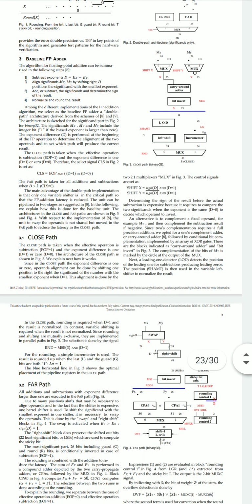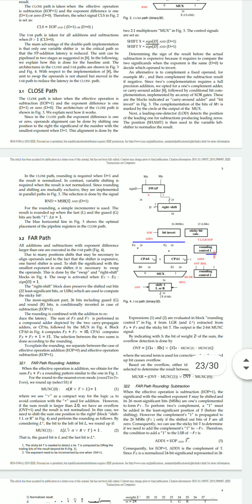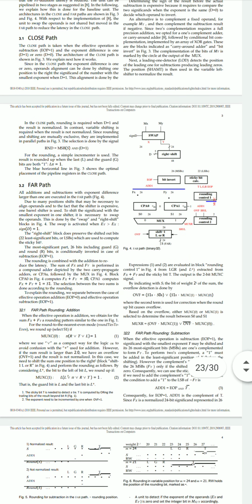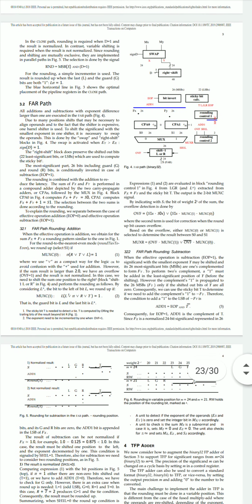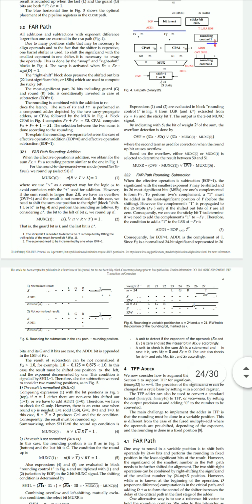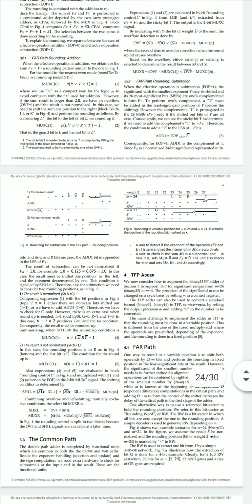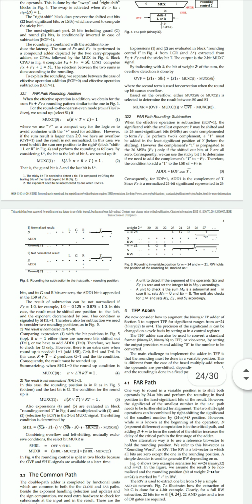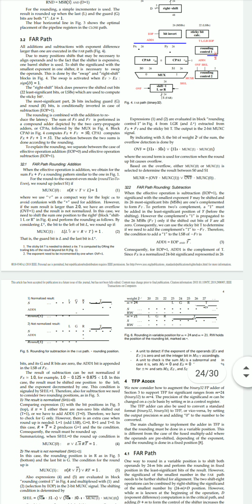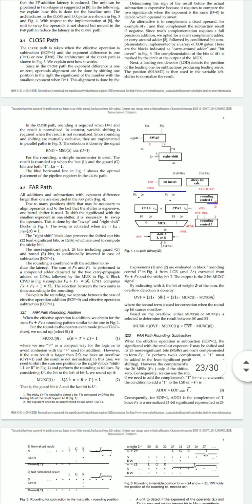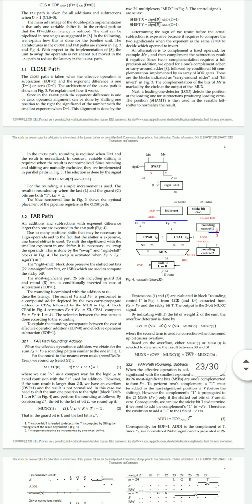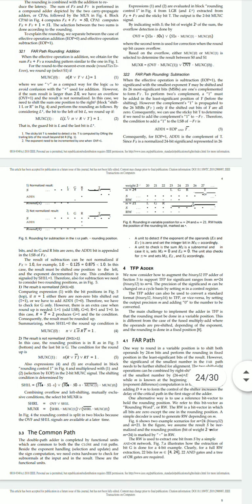The baseline FP adder comprises the close path and the far path, and the details of the same have been given very well in the research paper, which I request my viewers to kindly go through. Heading back to the baseline FP adder, we have a close path, a far path, and then a common path.